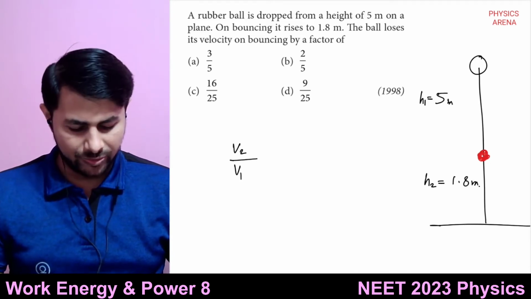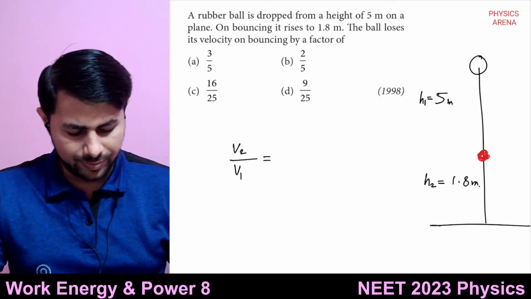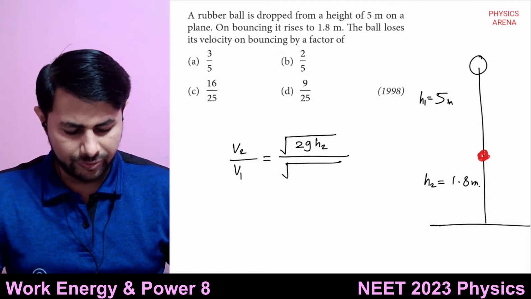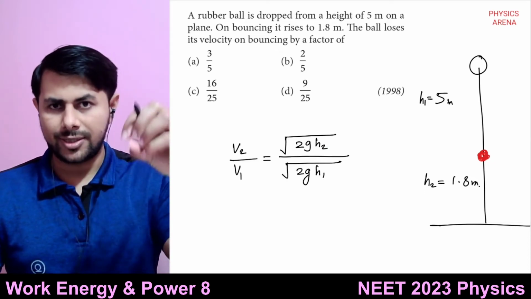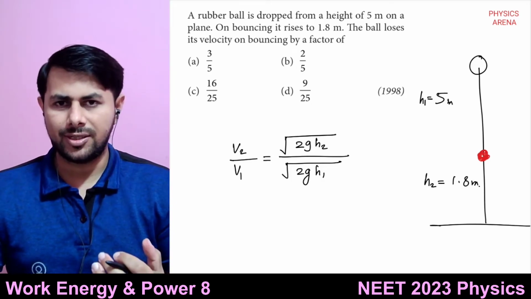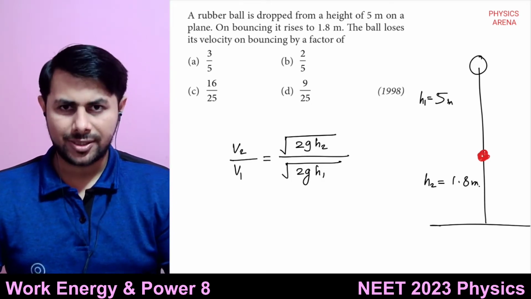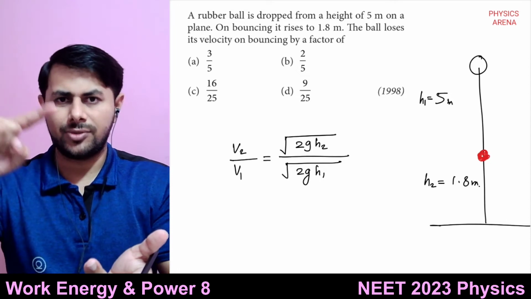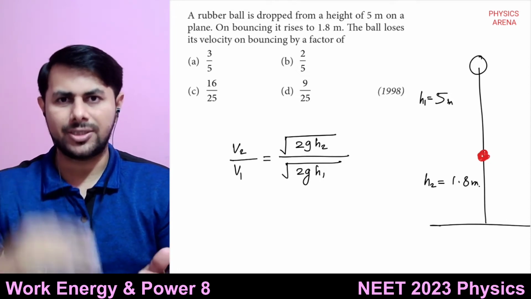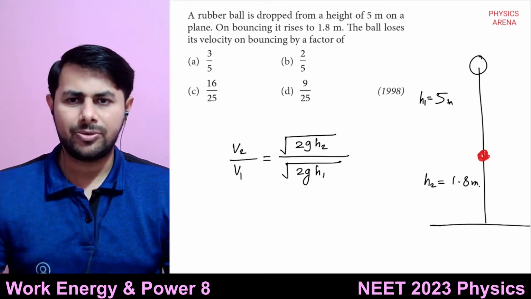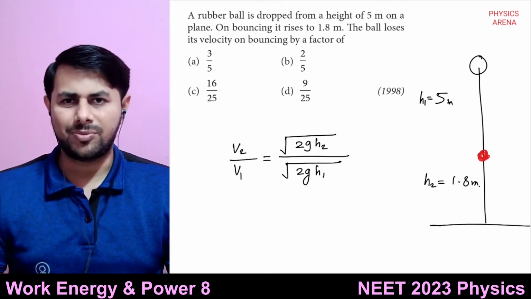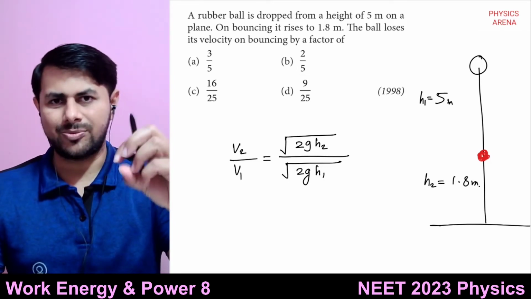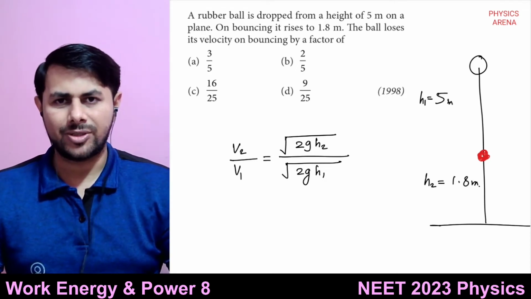All right, so let's first find out v2 and v1. How much is v2? It will be square root of 2gh2 and v1 will be square root of 2gh1. A ball released from some height falls with how much velocity? Square root of 2gh. And a ball which moves upwards with some initial velocity will reach some height. What's the relation between velocity and height? Again, v is equal to square root of 2gh. Please remember this formula. I have told this several times, right? A ball released from a height falls with velocity square root of 2gh.